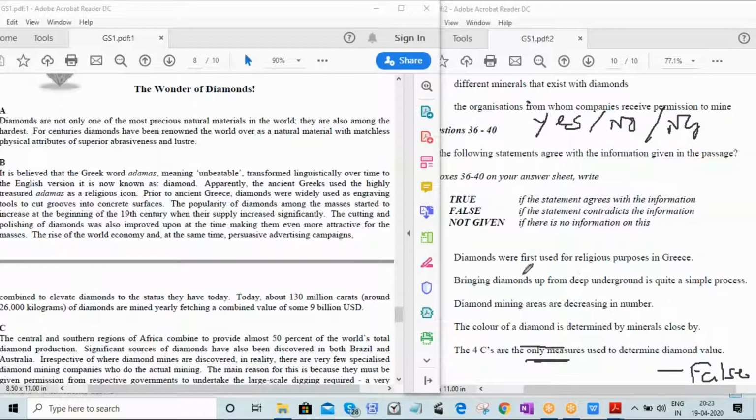Diamonds were first used for religious purpose. I will focus on the word first. If they say that before using them as the religious icon, they were used as cutting tools, then if something came before, it cannot be first. So it will contradict. That is how you tackle it.